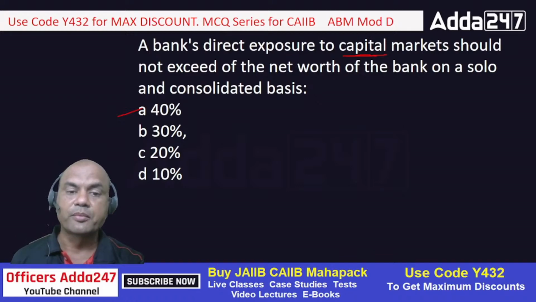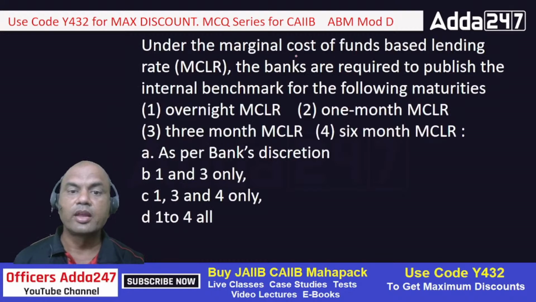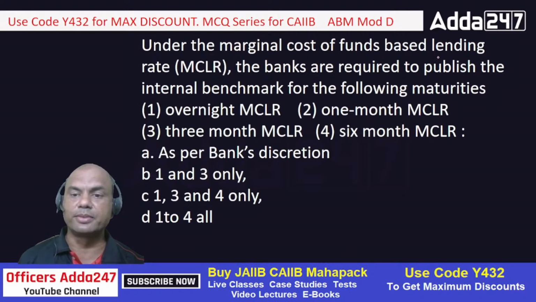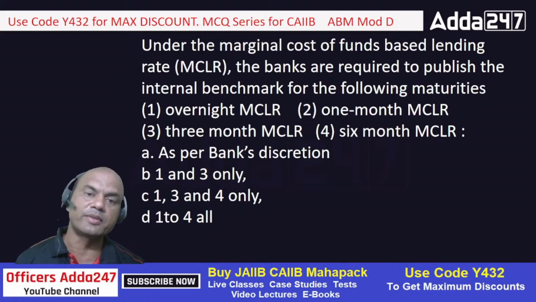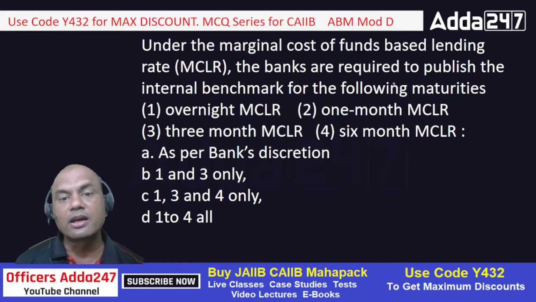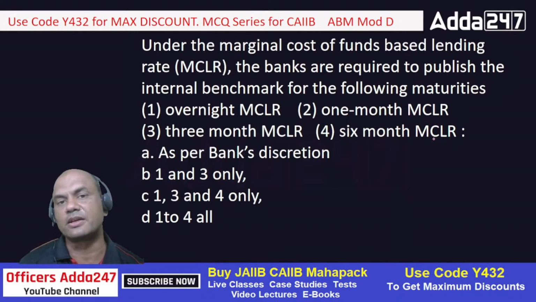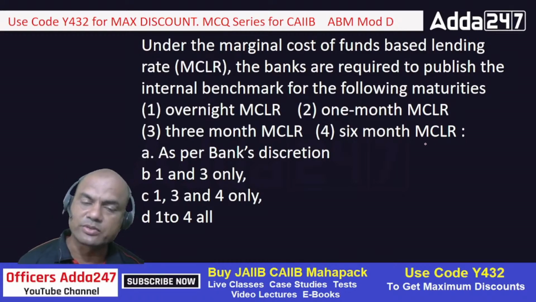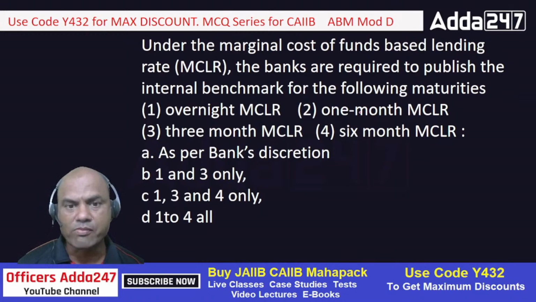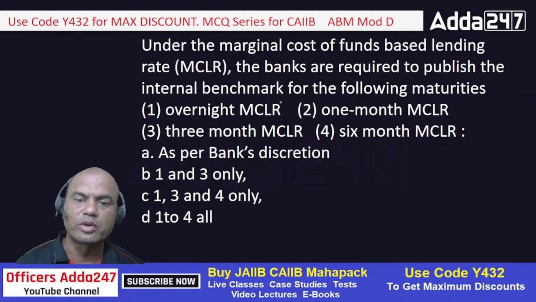Now next one. Under the marginal cost of funds based lending, that means MCLR, the banks are required to publish the internal benchmark of the following maturities. Means the banks have to publish their internal benchmark rates, these MCLR rates, for which period? Overnight MCLR, 1 month MCLR, 3 month MCLR and 6 month MCLR. Now this is a confusing question because many of us don't know this, because we are in retail banking, we don't work in the treasury part. That's why we don't know many of these things.